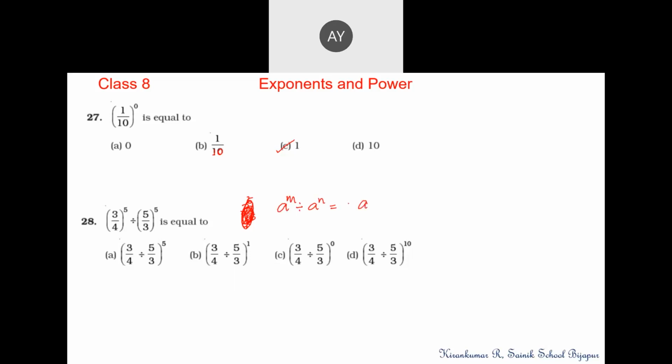If you observe, the powers are the same, so we can use the identity a to the power m by b to the power m equals a by b to the power m. Option A.